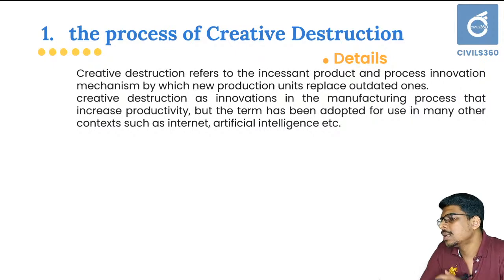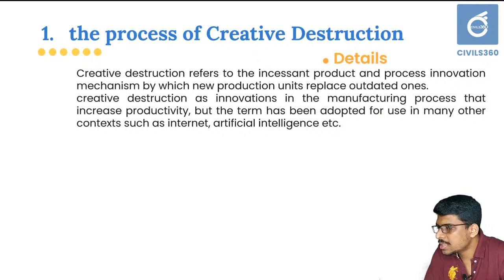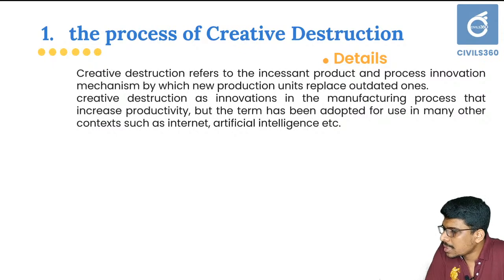It was suggested in the economic survey of 2020 that creative destruction refers to the incessant product and process innovation mechanism by which new production units replace outdated ones. So these ideas have been inculcated within the economic survey, and it states that the newer production technologies and innovations in industrial production will be replacing the older or outdated ones.